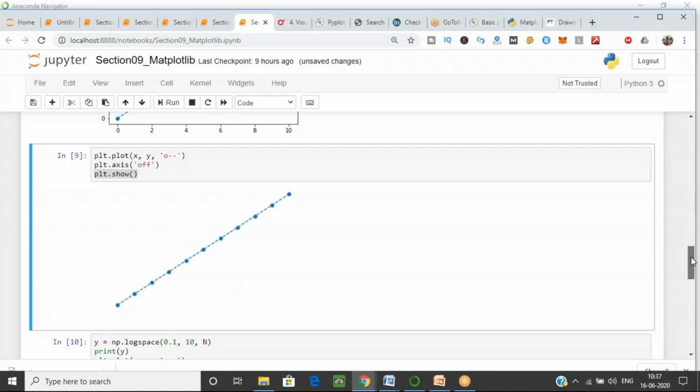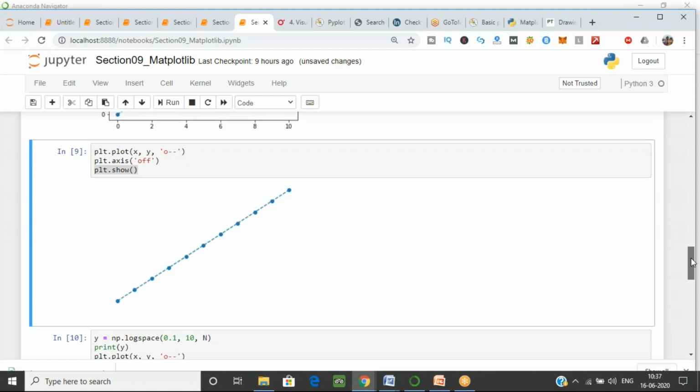So I guess you are familiar with logspace. Are you also familiar with logspace? The logspace?